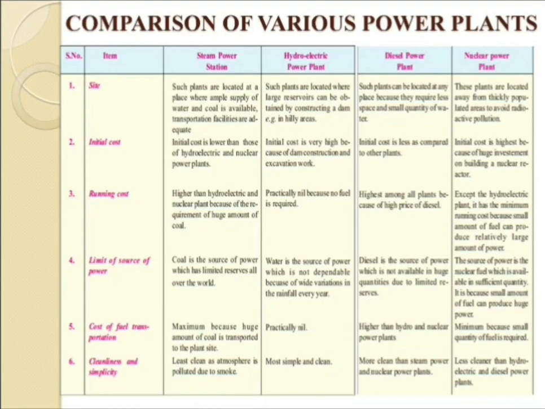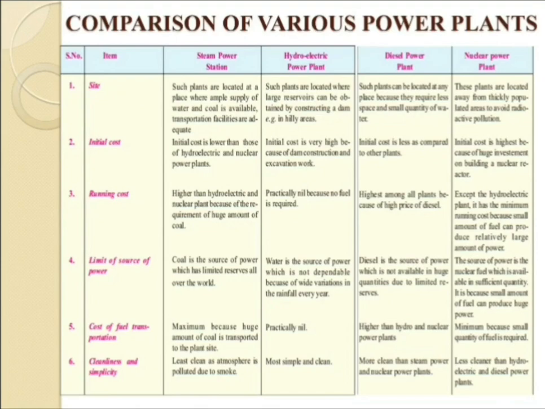Now we are going for the initial cost. For the steam power station, initial cost is lower than those of hydroelectric and nuclear power plants, whereas for the hydroelectric power plant, initial cost is very high because of dam construction and excavation work. For the diesel power plant, initial cost is less as compared to the other plants, and for the nuclear power plant, initial cost is highest.